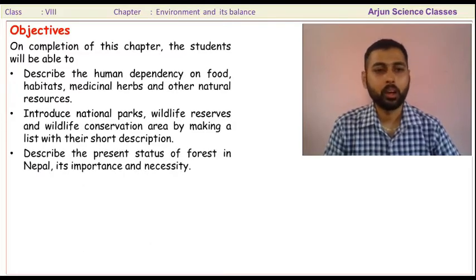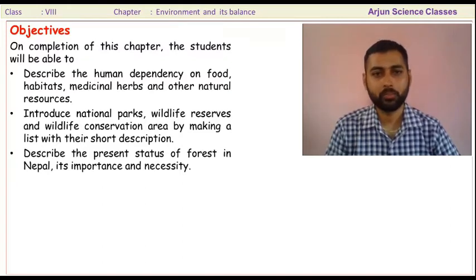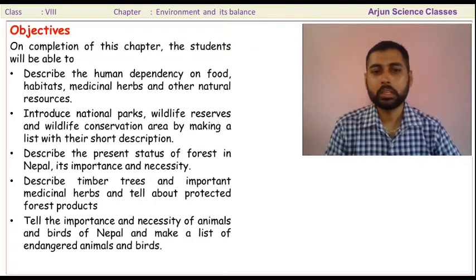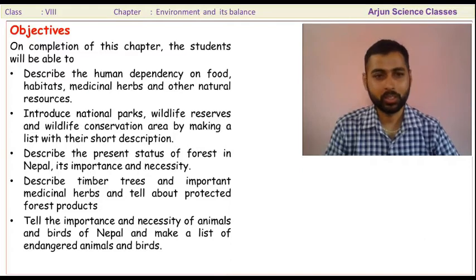And another, present status of forest in Nepal and the importance of forest. Likewise, describe timber trees and important medicinal herbs, and tell about protected forest products. Students will be able to explain this, and tell the importance and necessity of animals and birds of Nepal, and make a list of endangered animals and birds.